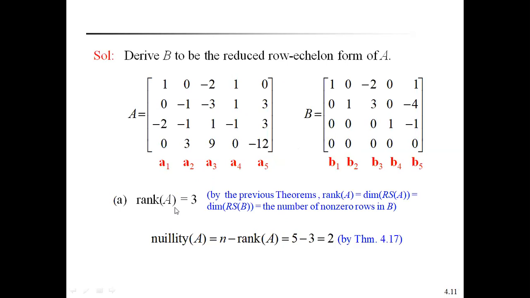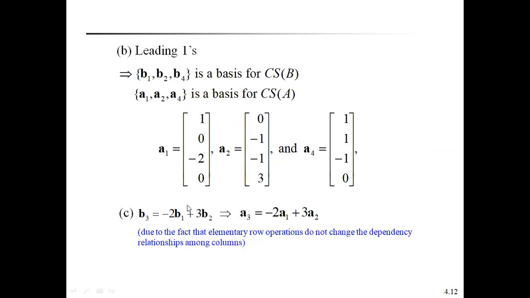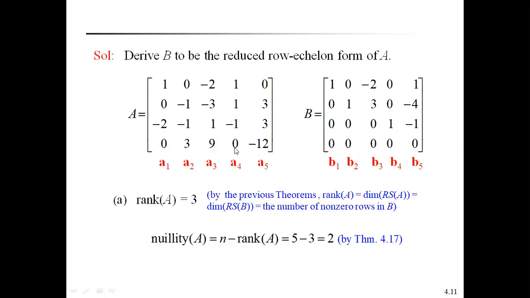See here, rank of A is equal to 3. That means the dimension of the row space of A is 3. Here, what is the basis of the column space of A? Here also 3 vectors form a basis for the column space of A. What is the dimension of the column space of A? It is also 3. That means you have to remember always that the dimension of the row space of A is equal to the dimension of the column space of A, which is equal to the rank of A.